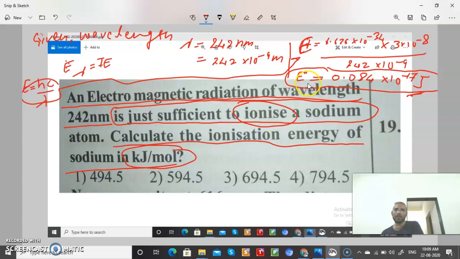For one wavelength they have calculated this much energy. So what we have to do is first get kilojoule, and then per mole.